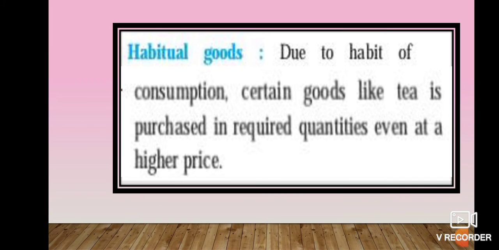I will read it: due to habit of consumption, certain goods like tea are purchased in the required quantity even at a higher price. We people are very habitual towards tea or coffee, so we buy tea and coffee even at a higher price.